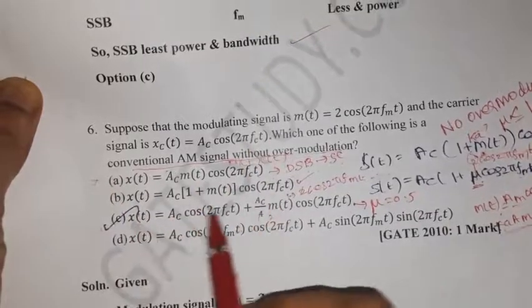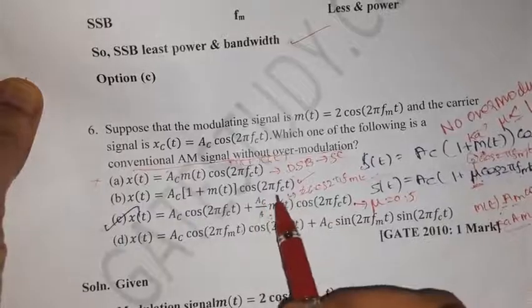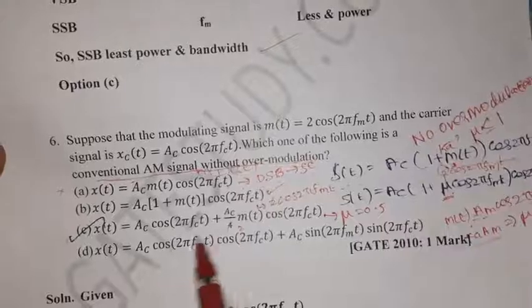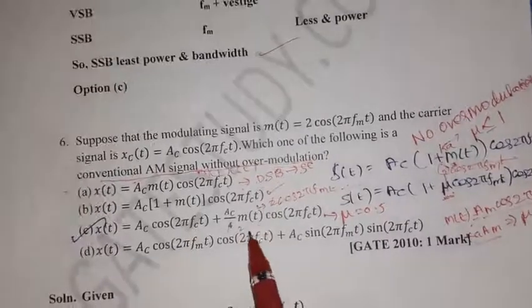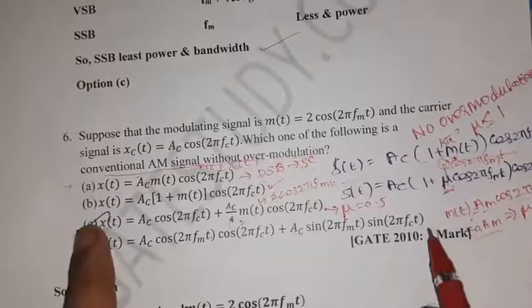The second one is a conventional AM signal with over modulation, as we have seen already. So mu is 2. Then coming to option C, this is also a conventional AM expression, without over modulation. So this one is correct.